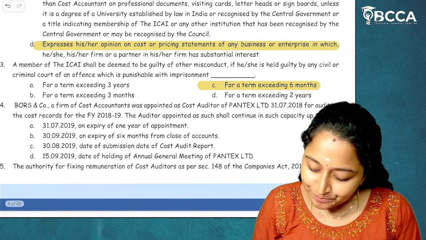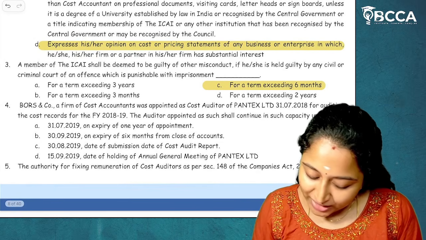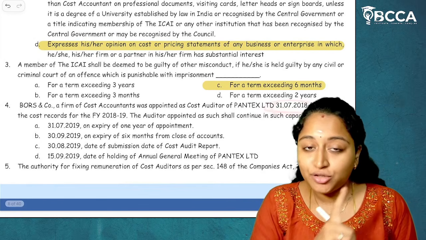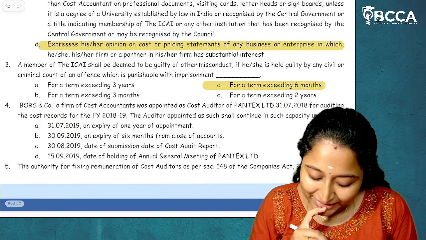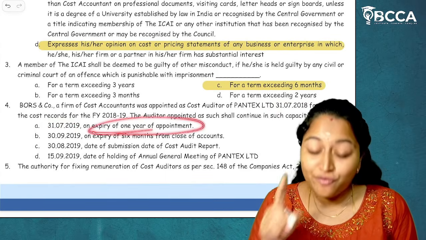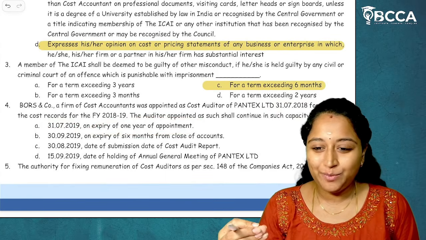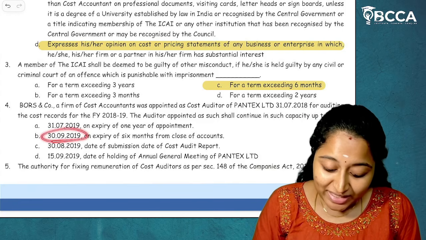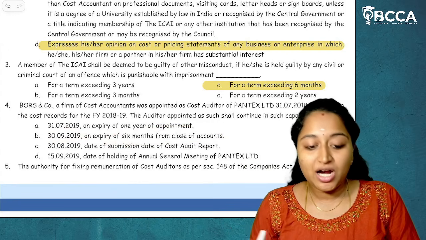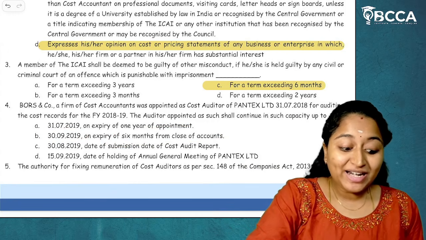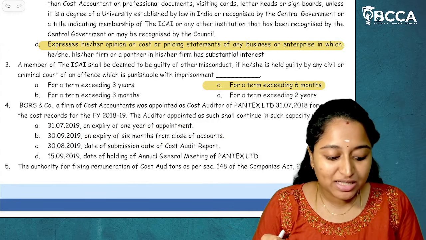So here we'll see what are the dates which are given. They have appointed on 30th of July 2018. Now 30th of July 2019, on the expiry of 1 year of appointment, a 1 year provision is not there. 30th 9/2019, on expiry of 6 months from the closure of accounts. Here we have 180 days, we don't have a 6 months duration.